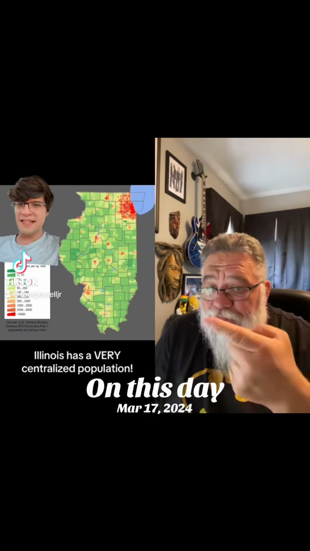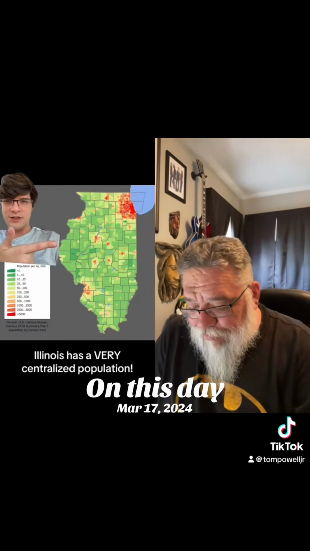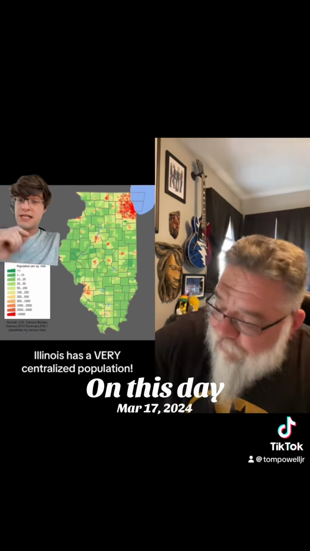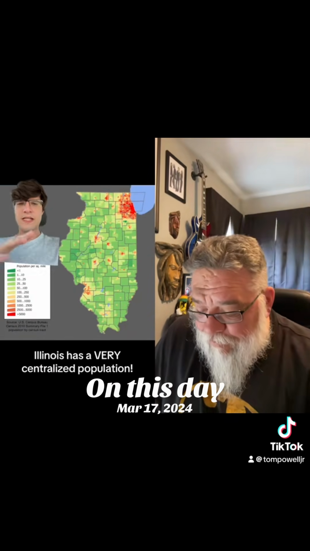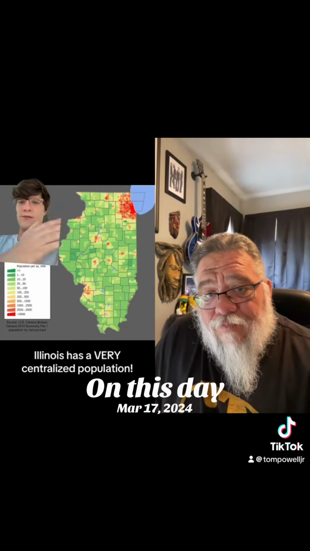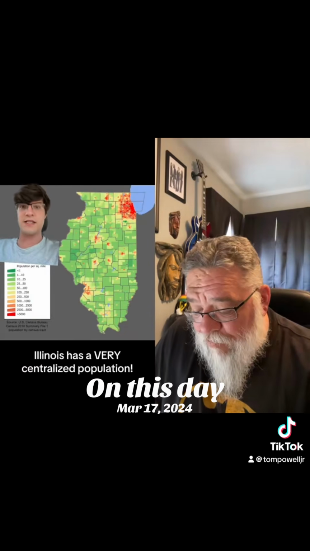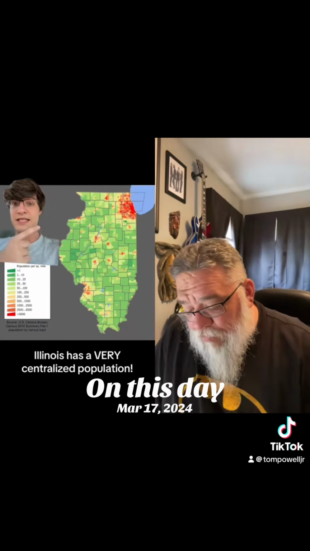So something I find endlessly fascinating to look at is the population map of each state. This is Illinois, which is the sixth most populated state in the U.S. with about 12 million residents. Now, you might expect Illinois' population map to reflect that of Ohio's or Indiana with just a ton of cities. Every county has a city, but this is not the case at all.